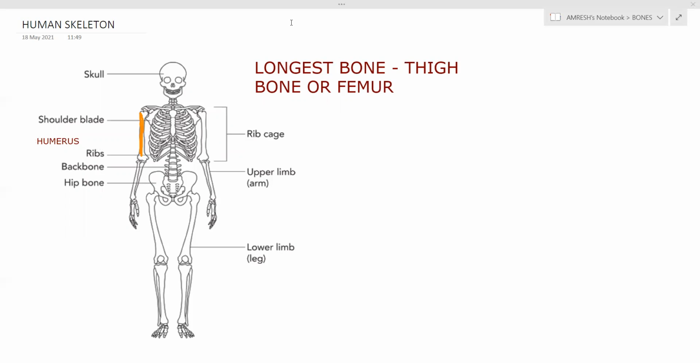This bone is called as what? Humerus. Remember, this bone is called as humerus, which is attached to the shoulder. See, this is your shoulder, and it is attached to the shoulder with collar bone in the front. This is your collar bone. I've already told you in the previous class. So it is attached to the front by collar bone and the shoulder blade at the back.